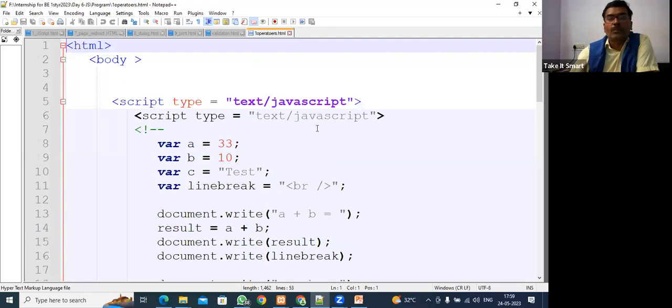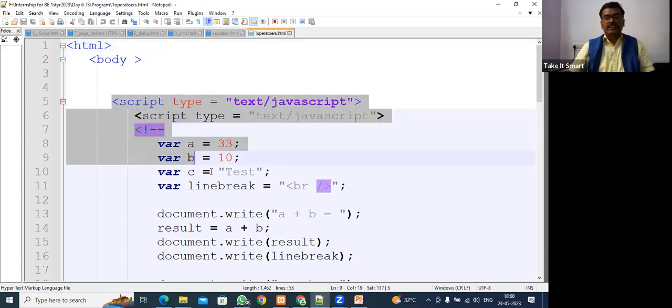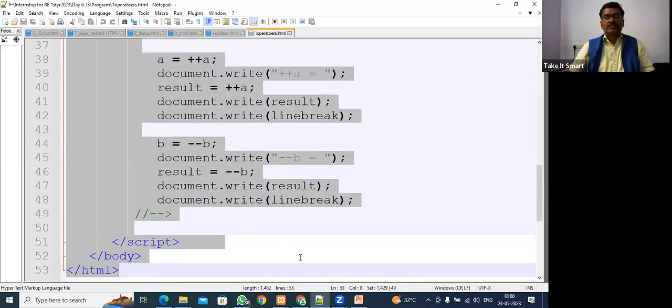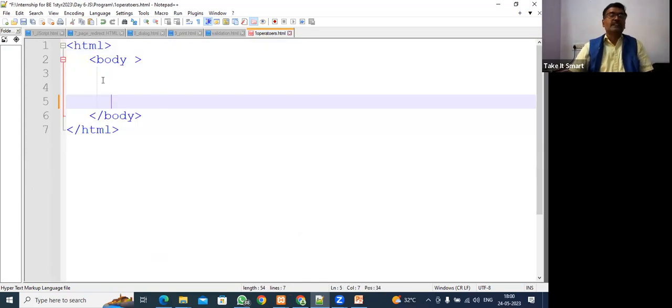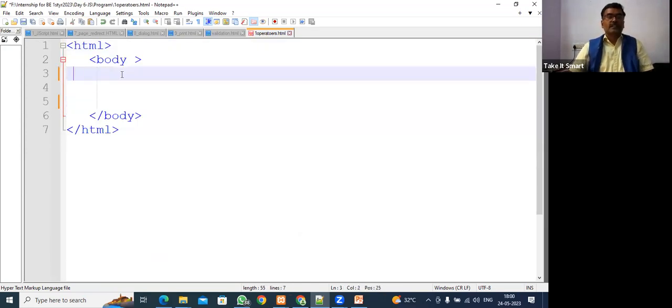What do you mean by operators? Different operators are there: arithmetic operators, logical operators. So how can we use operators in the program? This is an HTML program. If I cut this, it becomes a complete HTML program. Now in this program, I am going to apply operators.